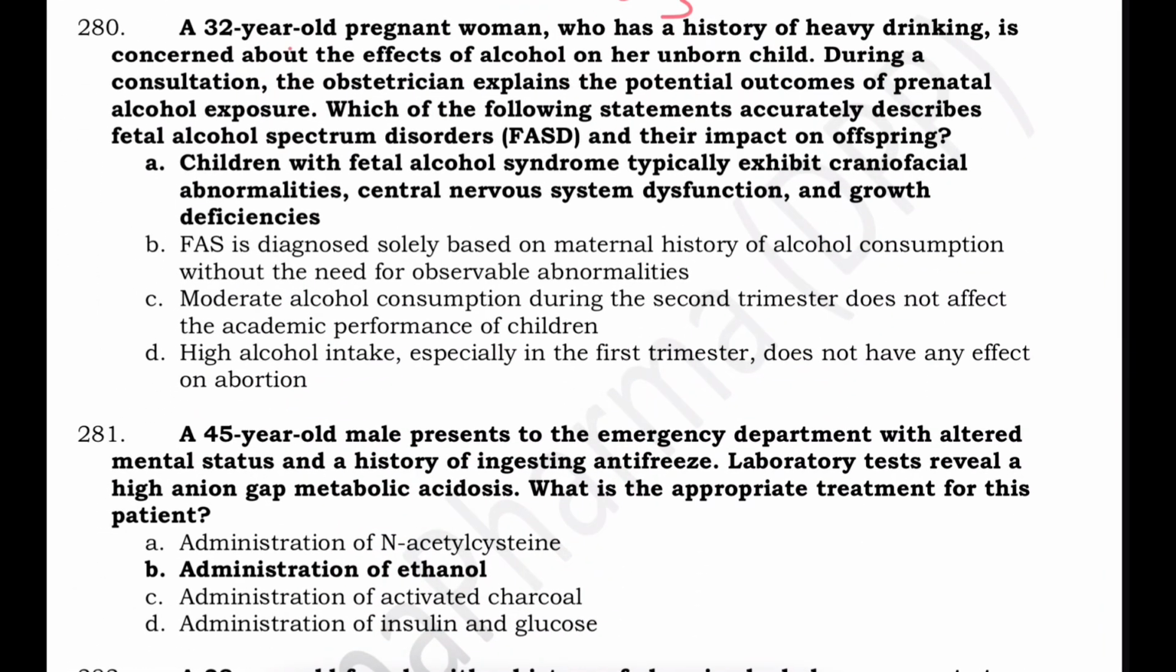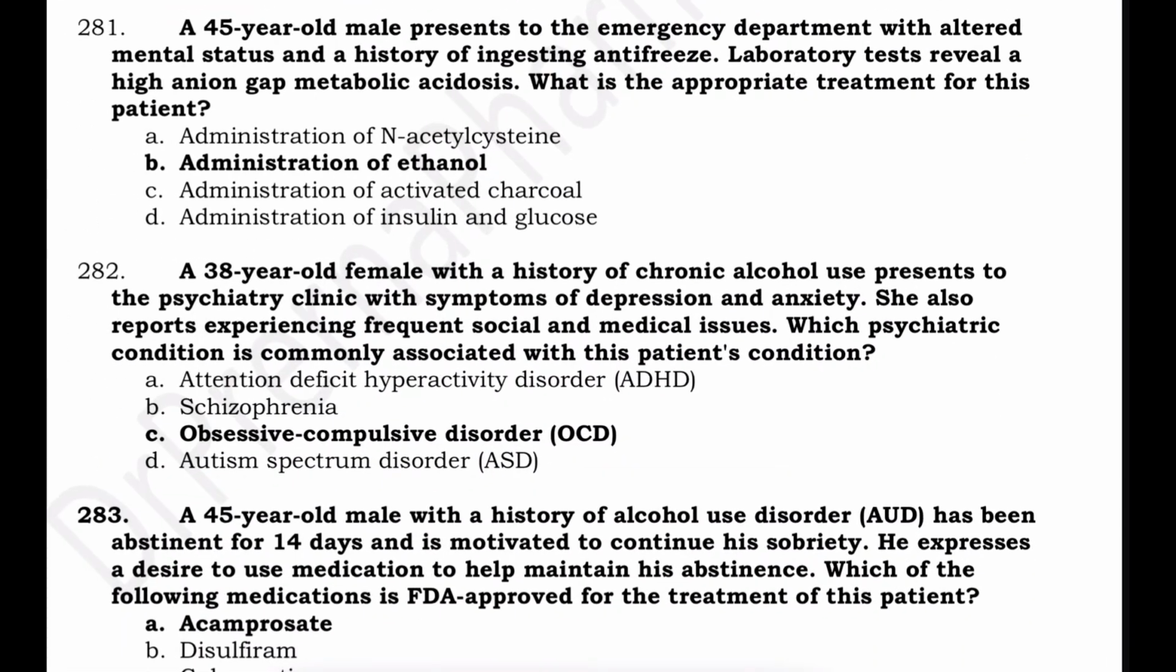Now, a 32-year-old pregnant woman, history of heavy drinking, is concerned about the effects of alcohol on her unborn child. Which statement describes fetal alcohol spectrum disorders? Children with fetal alcohol spectrum disorders typically exhibit craniofacial abnormalities, CNS dysfunction, and growth deficiencies.